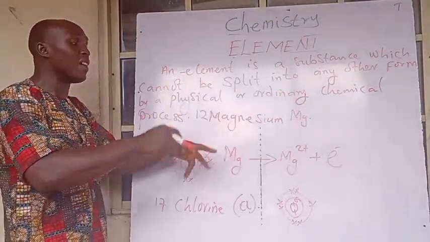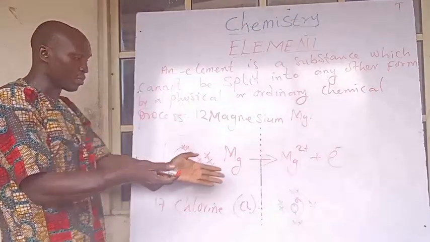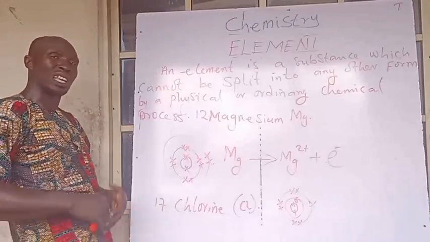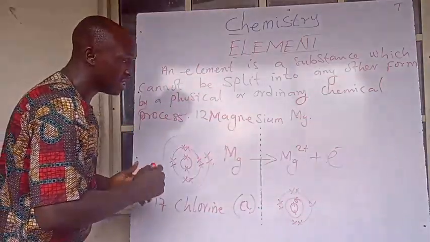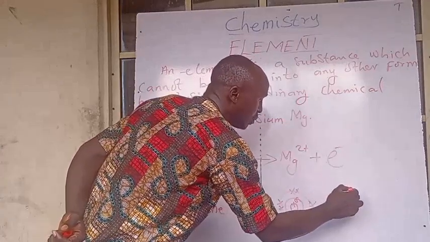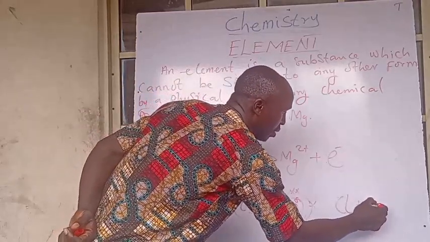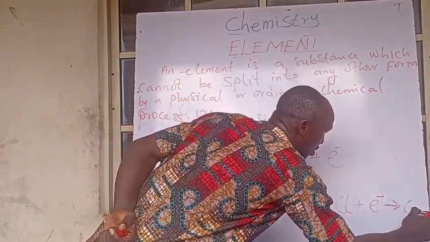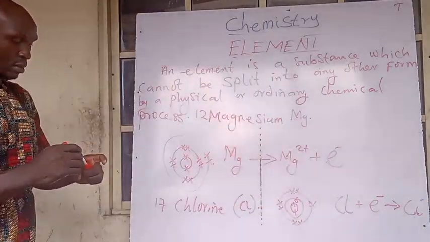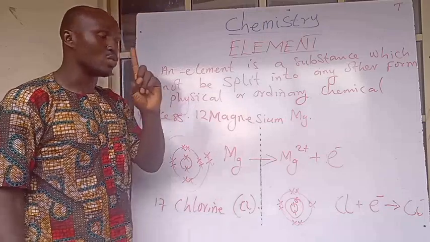While metals give out electrons and become ionized in the product side, for non-metals, they receive electrons in the reaction side so that they can get ionized in the product side. So what happens is this. You have chlorine, for example, taking one electron. That is to say, it becomes plus an electron to become negatively charged with 1. You see, it's receiving one electron and becomes negatively charged with 1 electron.